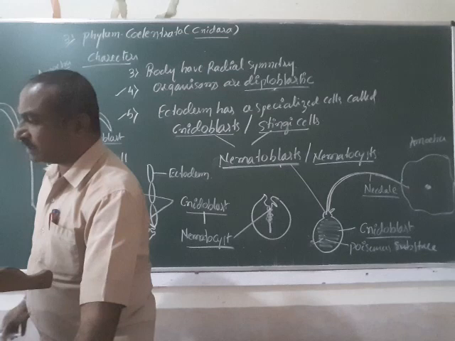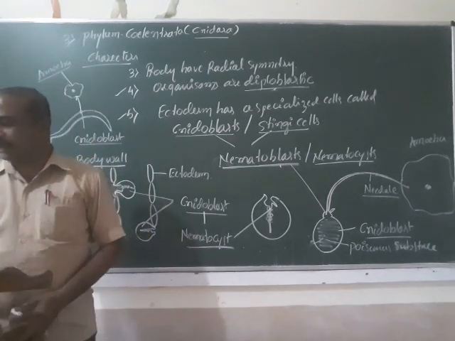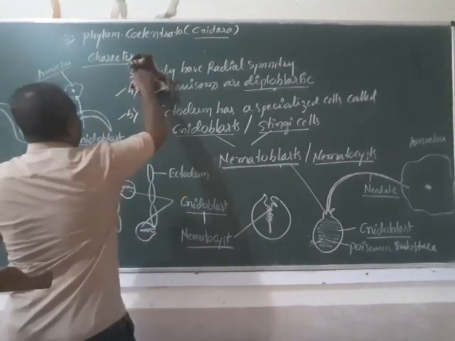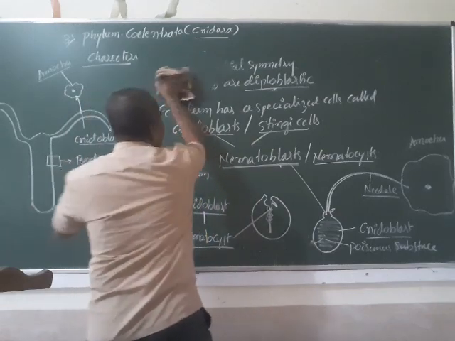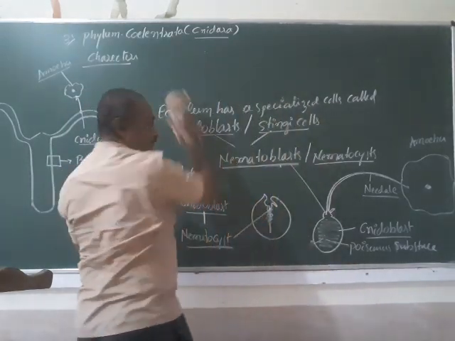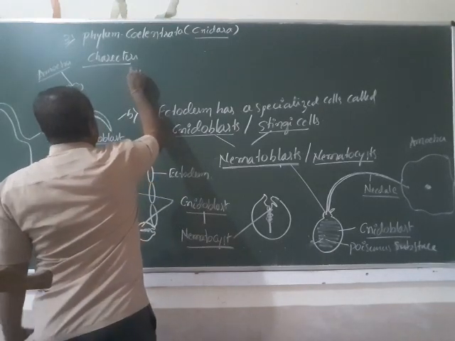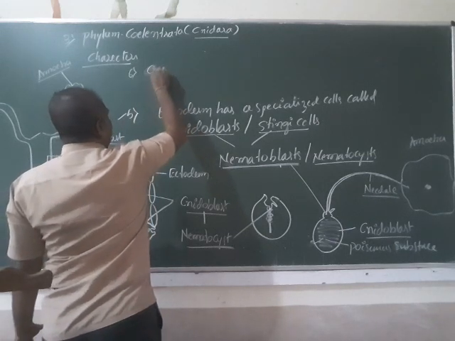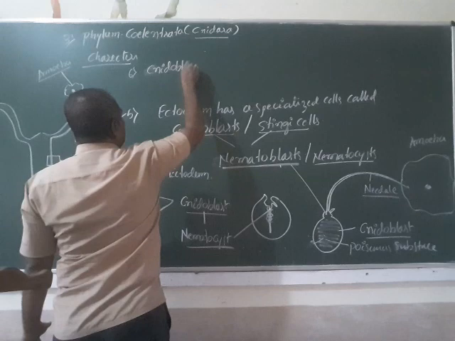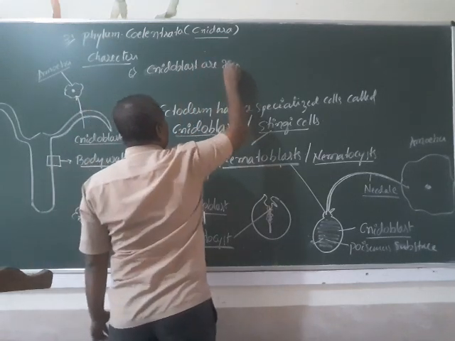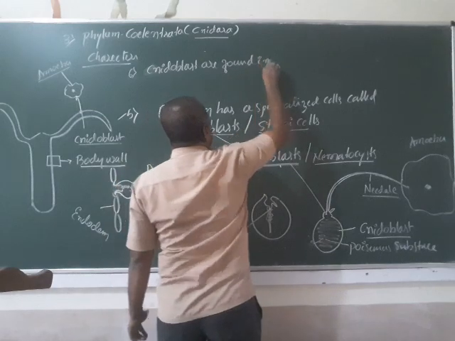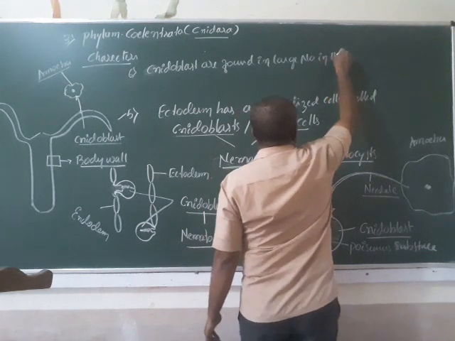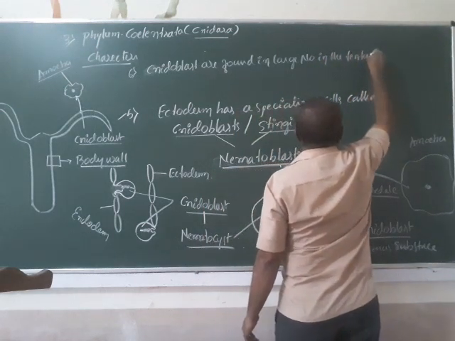If you take these organisms, they are found in a large number. Remember where the nidoblasts are. The 6th character: the nidoblasts are found in large number in the tentacles.